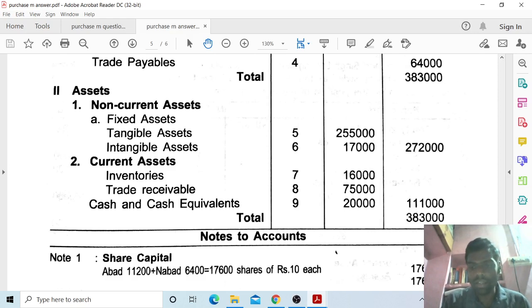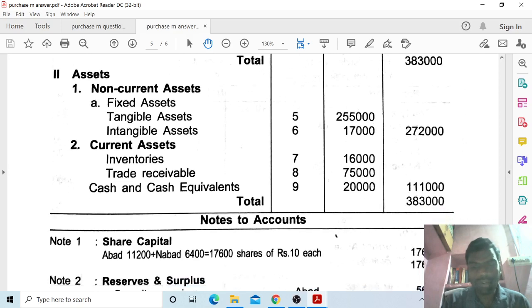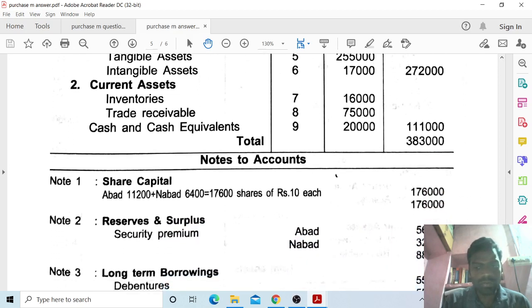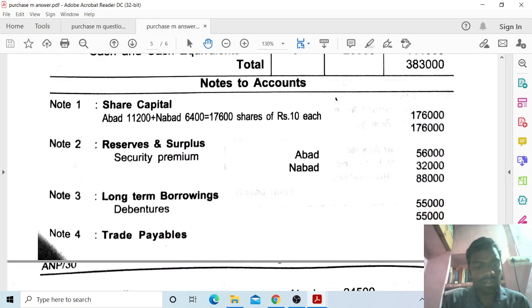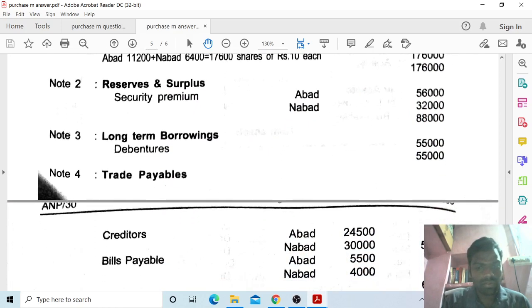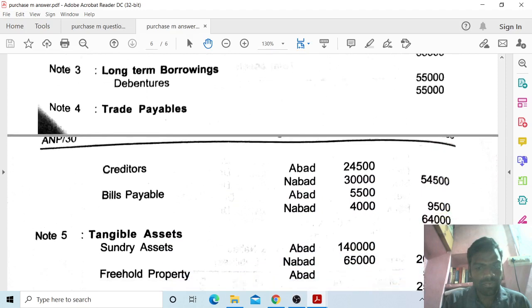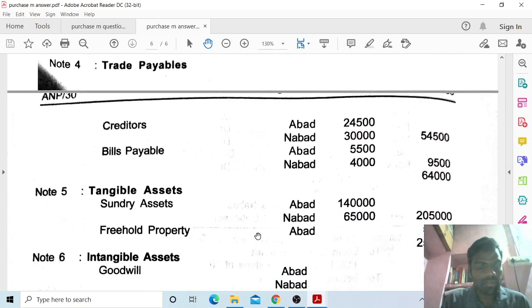I have to take non-current assets one by one by note. Note number 5, sundry assets: ABARD Limited 1,40,000, NABARD Limited 65,000, total 2,05,000. Freehold property, ABARD Limited only 50,000, so you have to take 2,55,000, note number 5.